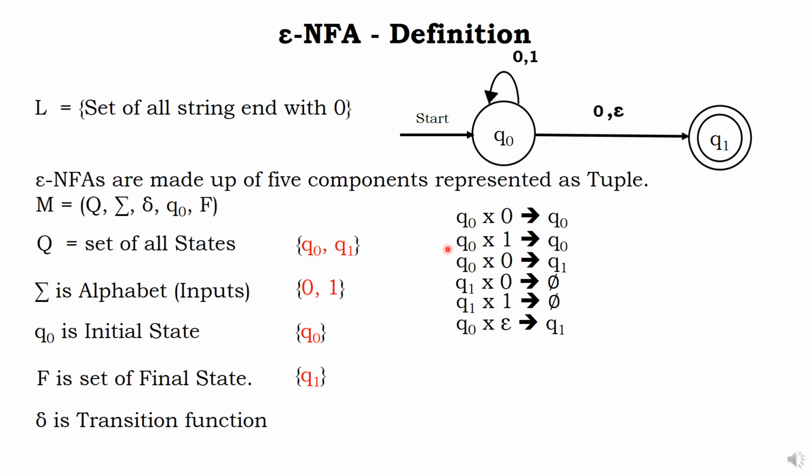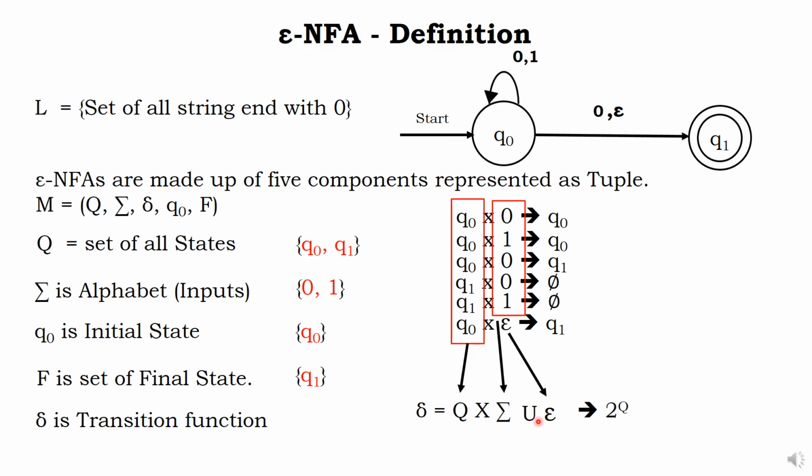Now all this group come under Q, all this team except epsilon. All these come under alphabet sigma. And this result is Q0, Q1, both Q0 and Q1, null. That is 4 possibilities. We already discussed 2 power Q. Apart from that, with this alphabet, you also include epsilon called union. Now this is a new definition, nothing else. So, as usual, the states remain same. Now union of epsilon is included, nothing else.